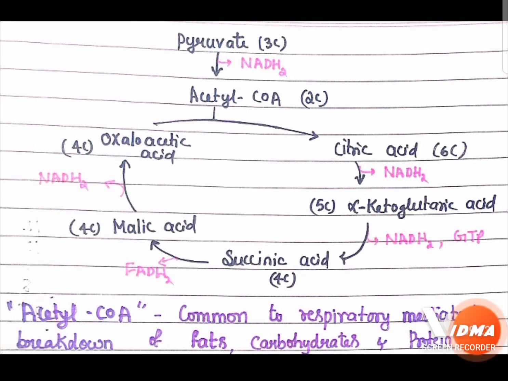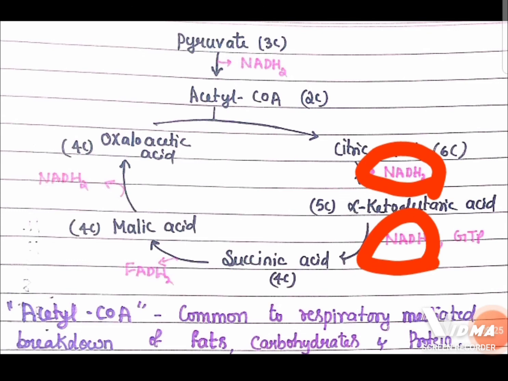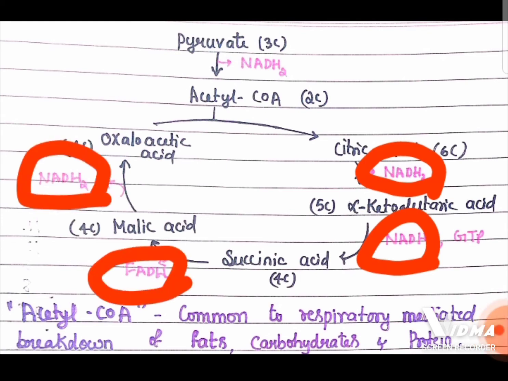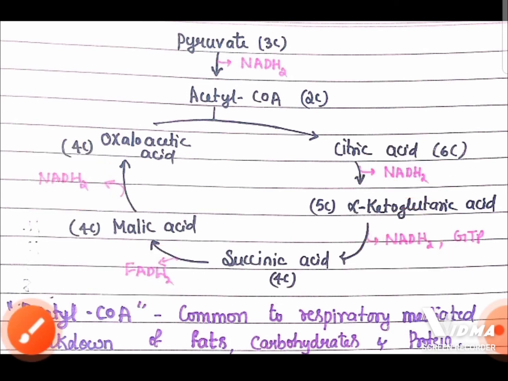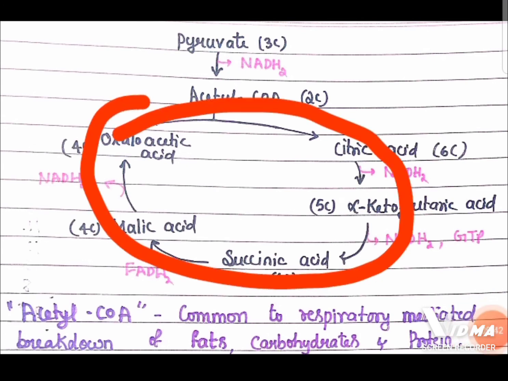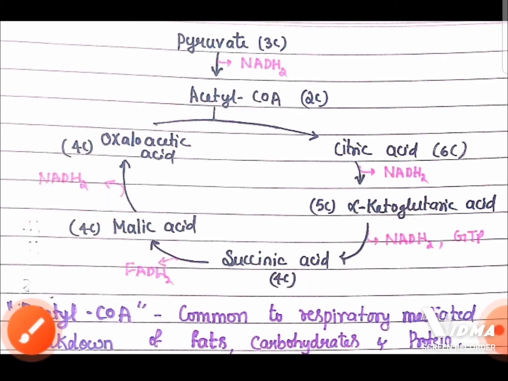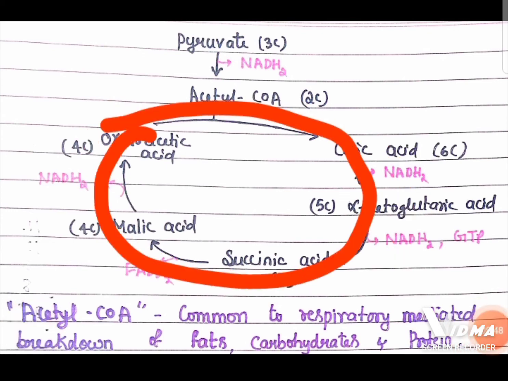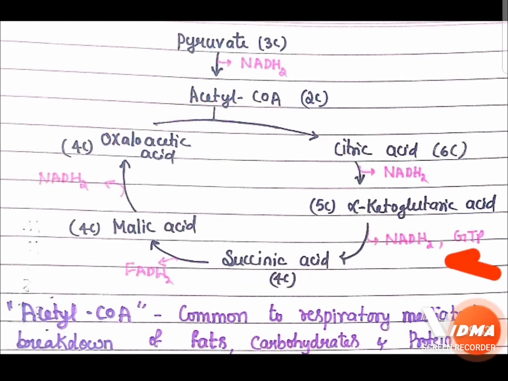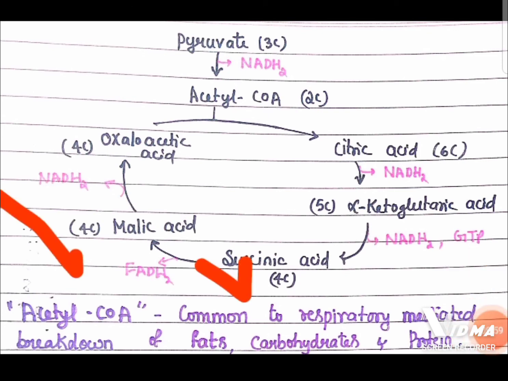During this cycle, we can find the generation of 3 NADH2, and each NADH2 is equal to 3 ATPs, 1 FADH2, which is equal to 2 ATPs, and 1 GTP, which is equal to 1 ATP. So in total, in the Krebs cycle, 12 ATPs are formed. Here we also find one substrate level phosphorylation, that is, the production of GTP. And remember, acetyl-CoA is the common respiratory intermediate for the breakdown of fat, carbohydrate, and protein.